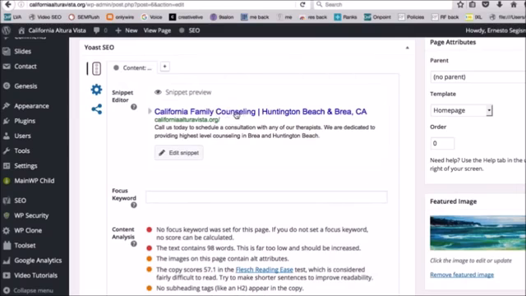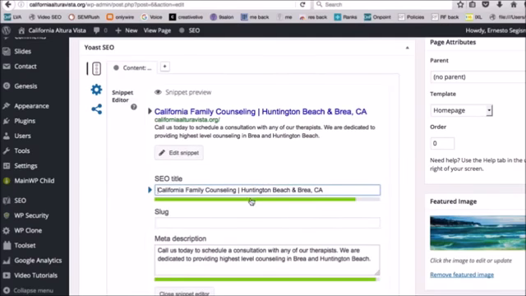And this right here is how your website title and description is going to appear in Google. If you click on it, you'll notice that there's two green bars, and all this is showing you is that you have the proper amount of text in your website title and description. If you put too many characters in there, it'll turn to red, and then it'll tell you that you just have too many characters. Google has a character limit that they like to keep the titles in. You don't want to just have like this really long sentence. You want to keep it within Google's boundaries.